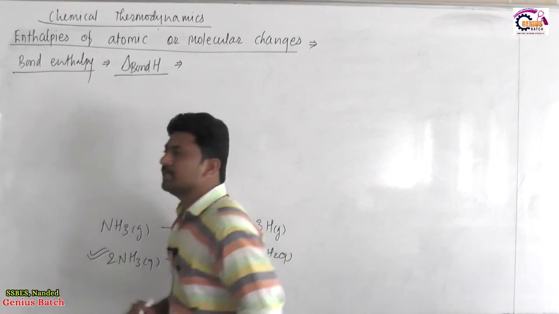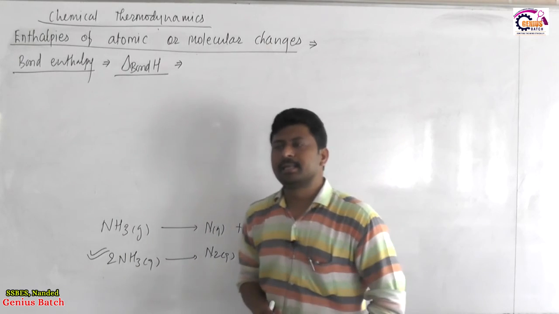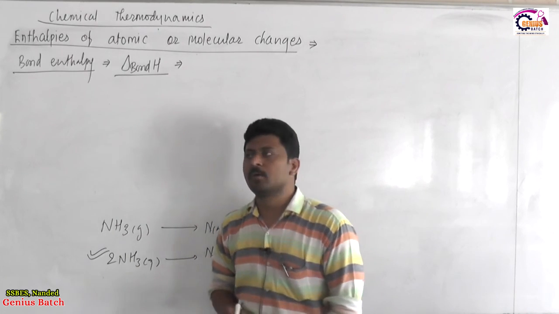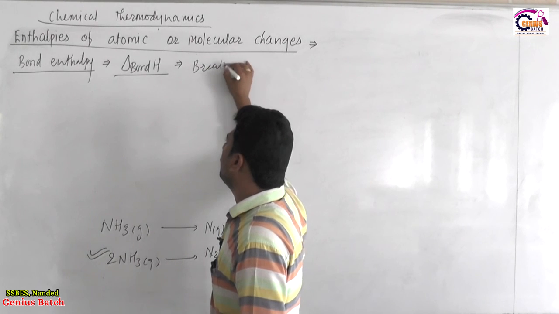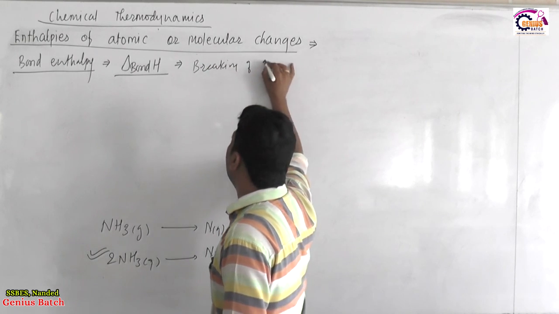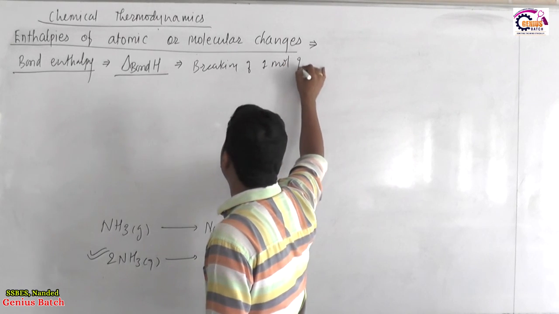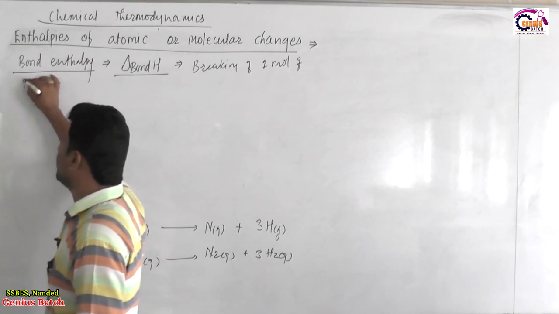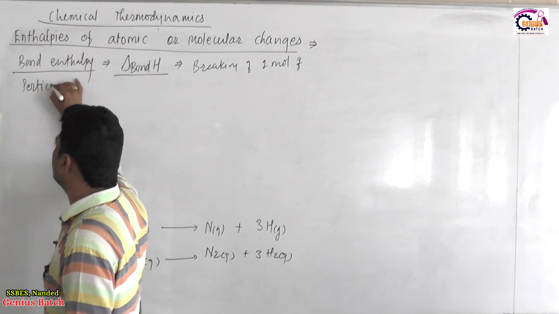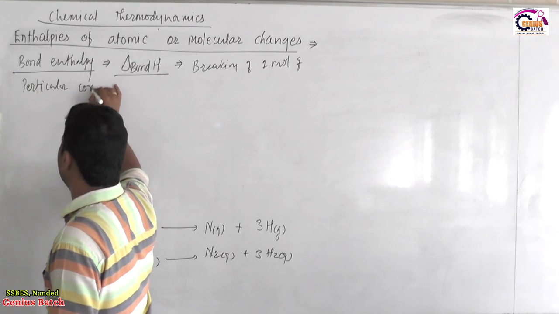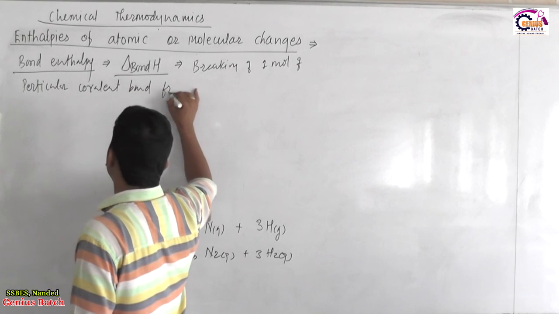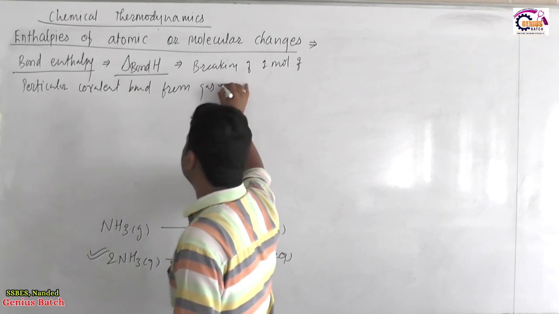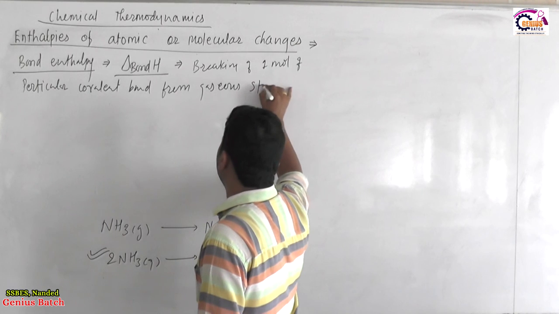Bond enthalpy is theoretically defined as the enthalpy change accompanying breaking of 1 mole of a particular covalent bond from the gaseous state of a molecule.